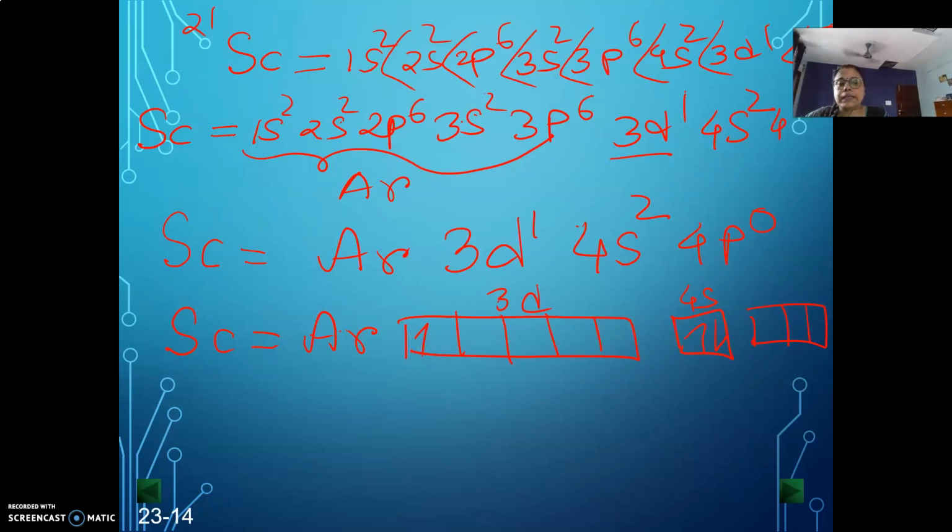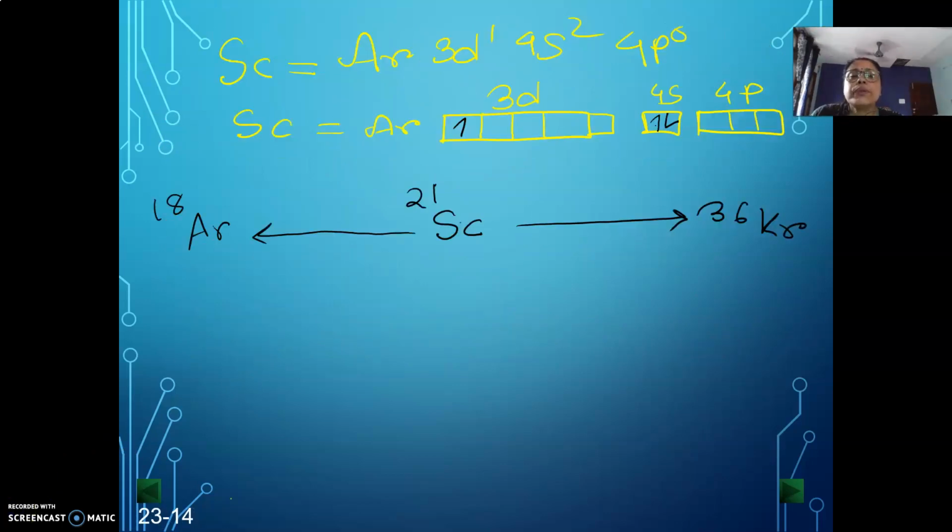Now the thing is that scandium will never exist in this particular form; rather it would like to go to the nearest noble gas configuration. So in scandium we will be having 1 electron in the penultimate d shell, and this is 4s2, 4p0. The d orbital is a combination of 5 different subshells because they have different ml values: -2, -1, 0, +1 and +2. Now, if scandium exists like a scandium atom, then this is okay with this particular electronic configuration.